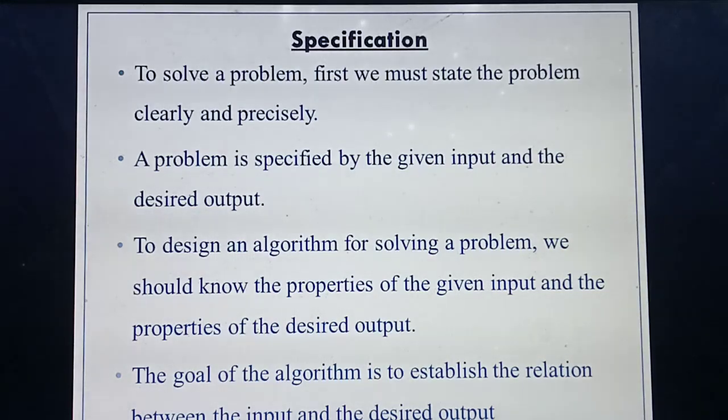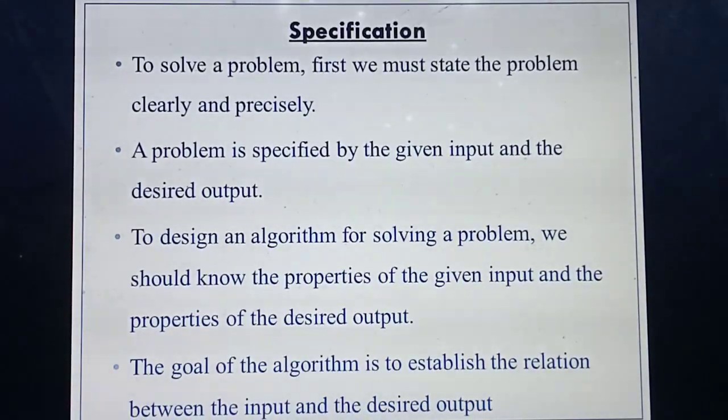Likewise, specification means if a problem is there, first you need to understand the problem thoroughly. Then after that you should state the problem: what's the use of the problem, or what's the working of this one. Then after stating that, you should define it in a very short manner. First you need to define the problem in a very clear manner, next you should define it in a very short manner.